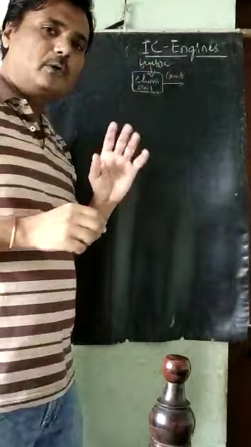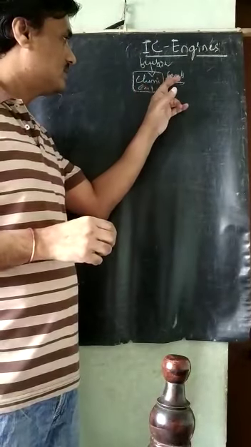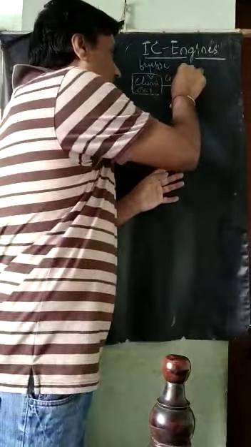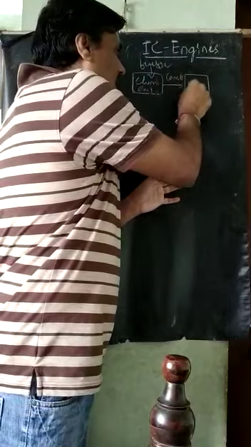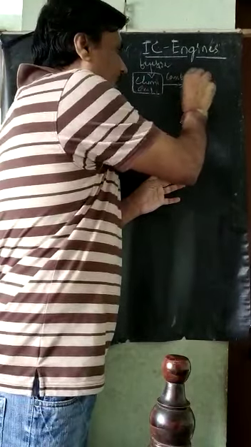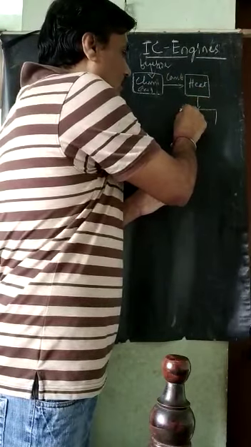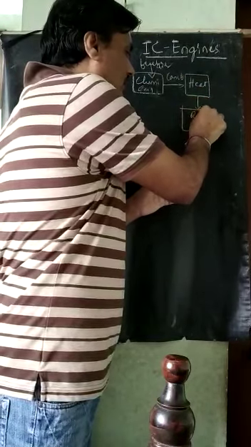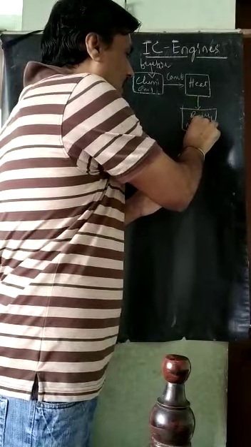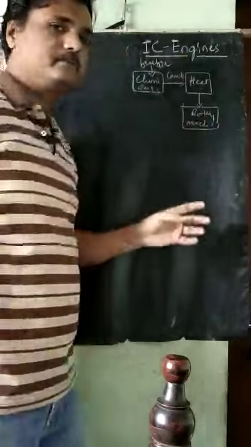Fuel plus air, after that combustion reaction, what will it release? It will release the heat energy. So this heat energy will be converted into rotary mechanical energy.